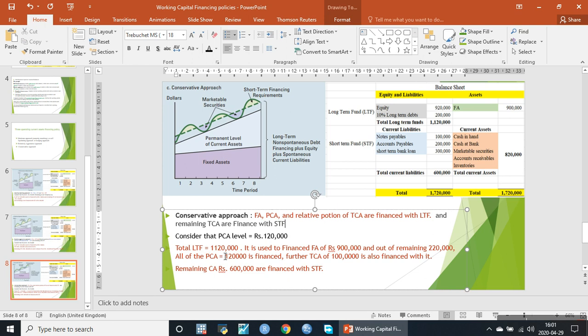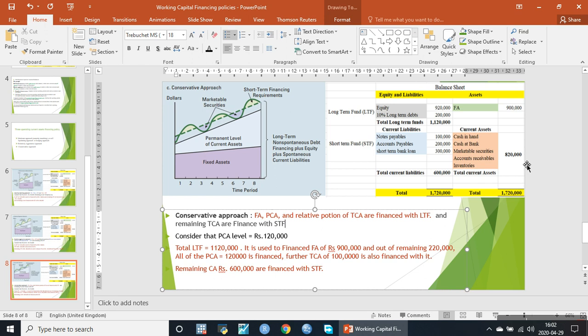Total long-term funds are 1,120,000. They are used to finance fixed assets of rupees 900,000, and the remaining 220,000. Out of the remaining 220,000, all of the permanent current assets, which is 120,000, are financed.